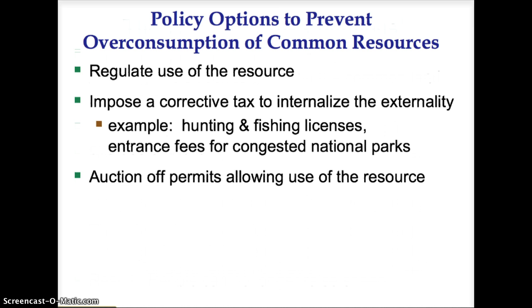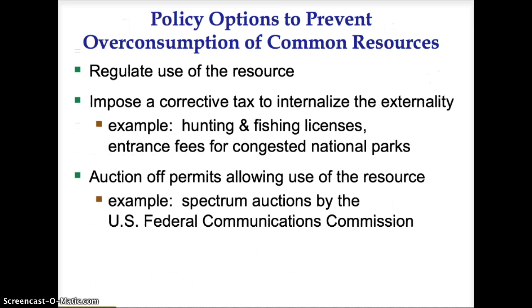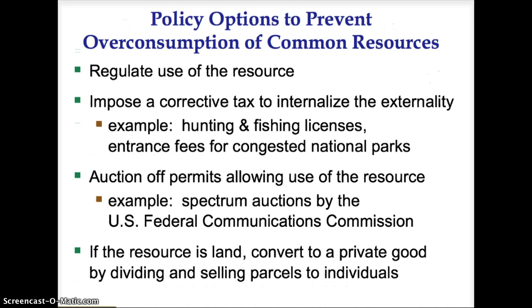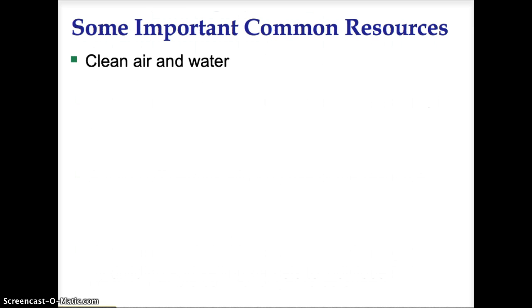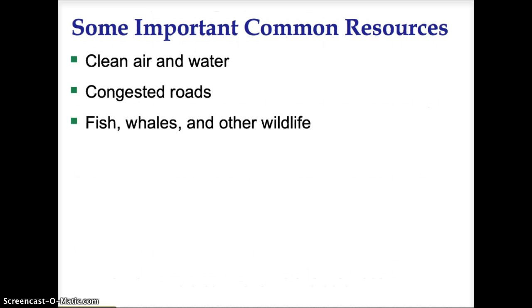The government can auction off permits allowing the use of a resource, as it does with spectrum auctions by the Federal Communications Commission. If the resource is land, the government can convert it to a private good by dividing and selling parcels to individuals. Some important common resources are clean air and water, congested roads, fish, whales, and other wildlife.